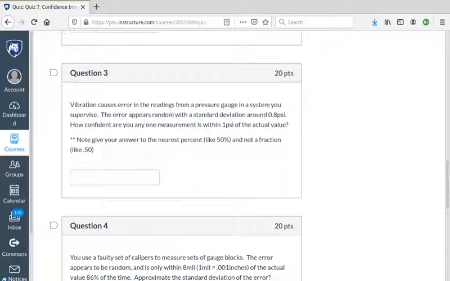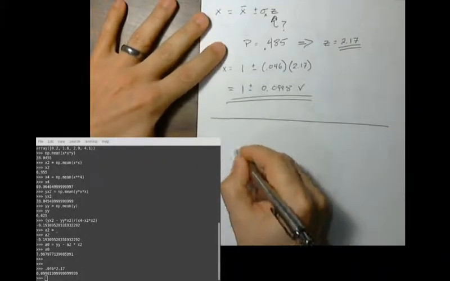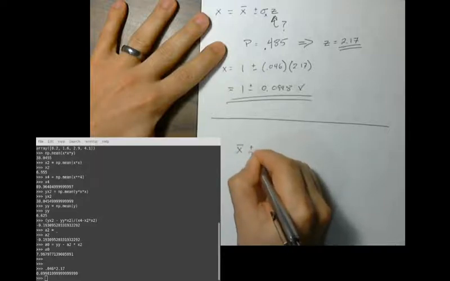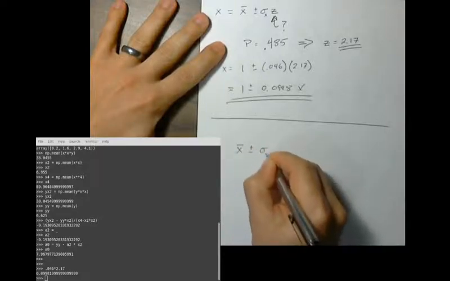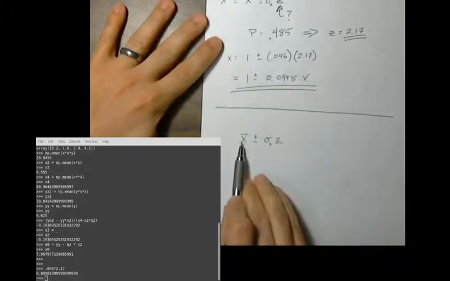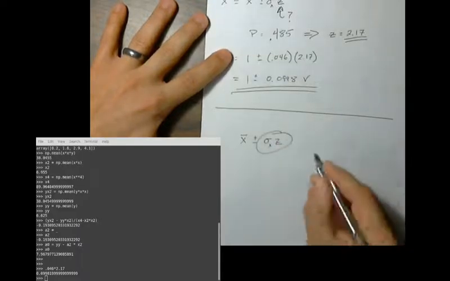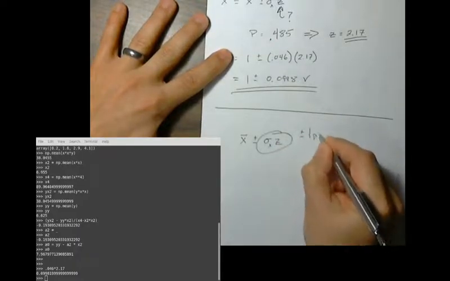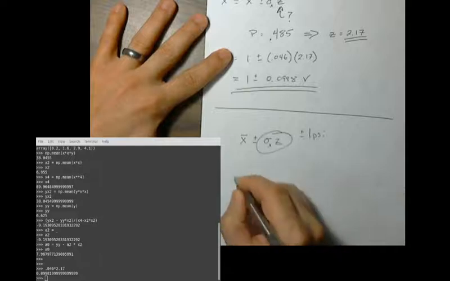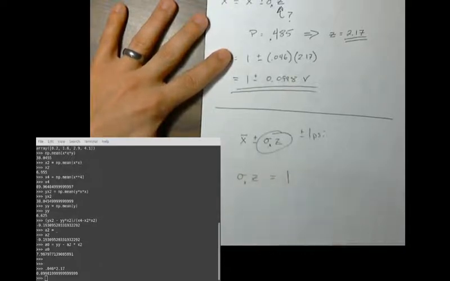So this is quite interesting. This is backwards. So again, we know we want to be within 1 psi of the actual value. So what it means is this needs to be plus or minus 1 psi. Okay, so sigma times z must equal 1 psi.